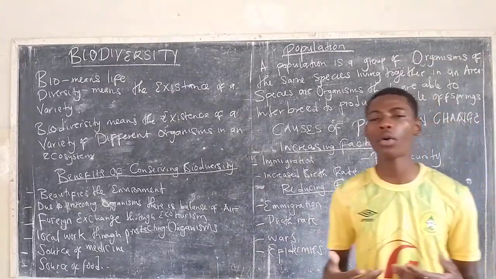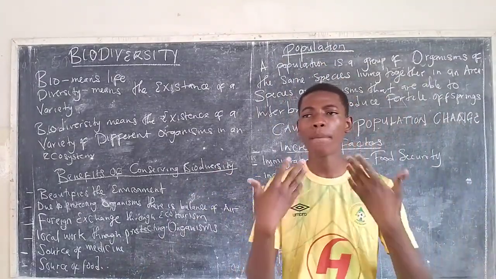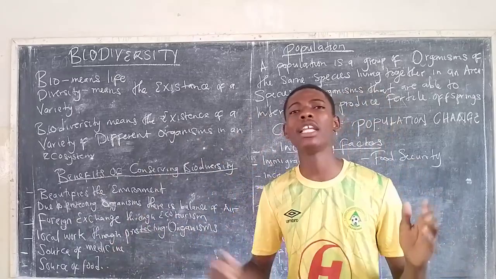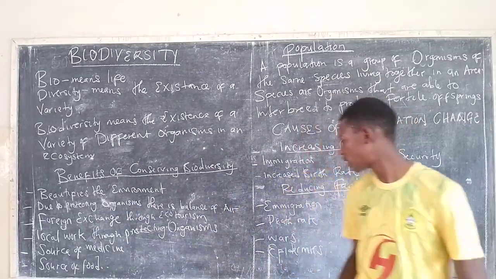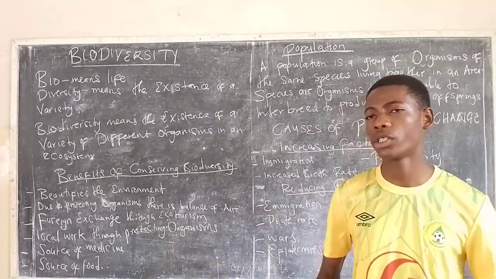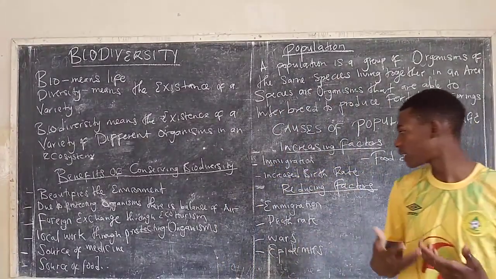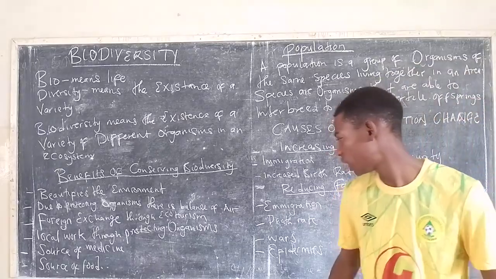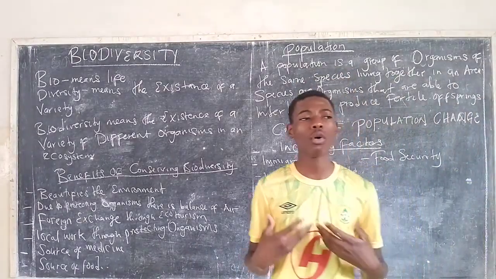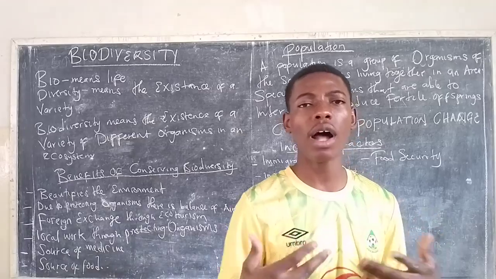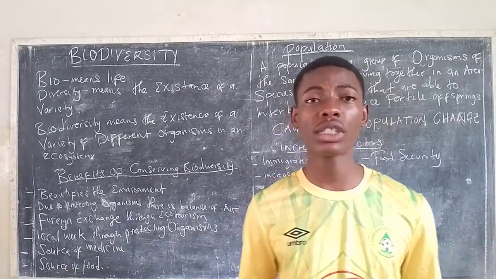The other thing which is going on is wars. If there are a lot of wars in a population, there is a lot of killing. That killing leads to the reduction of population. The other last factor that leads to the population reduction is what we call epidemics. Epidemics are simply outbreaks of diseases. If diseases break out in a given society, it tends to kill a lot of people, thereby reducing the population.